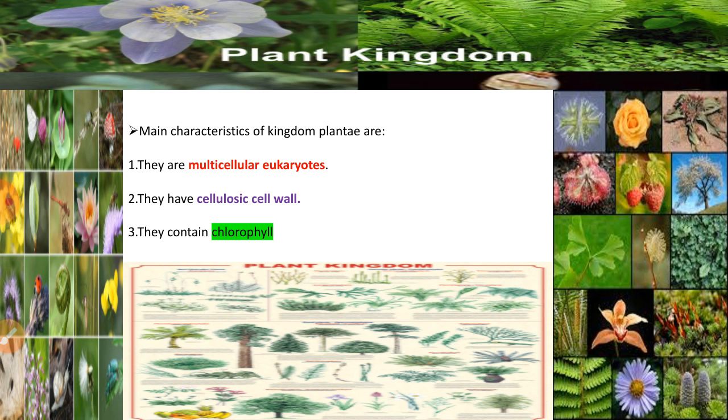Their cell wall mainly consists of cellulose. They contain chlorophyll with special structure. The most abundant type of chlorophyll is chlorophyll A, and because of the presence of chlorophyll, they are able to prepare their own food by a process called photosynthesis, or in other words, they are autotrophic.